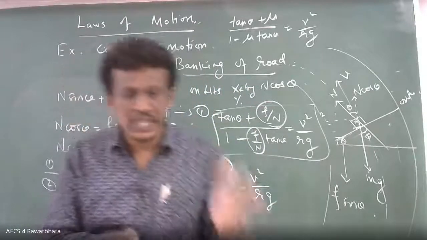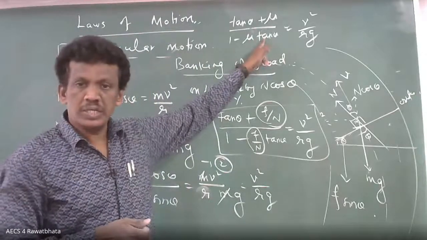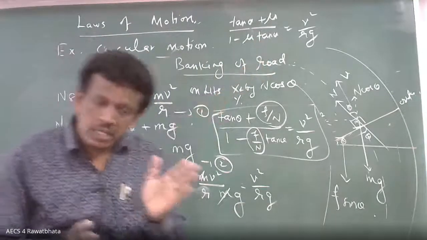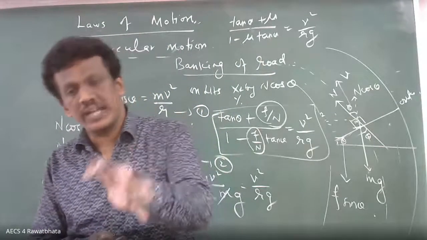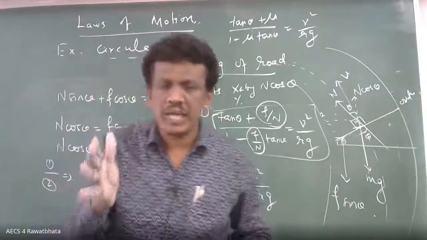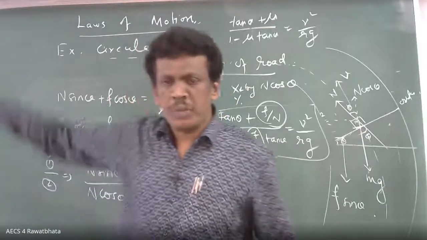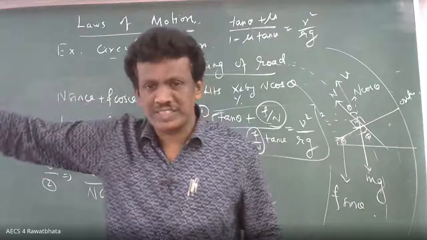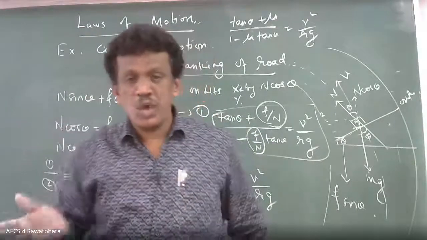Friction as well as what? Banking of road. That's why, with banking of road, you can go with a higher speed. The vehicle will not skid, comparatively speaking. Have you seen banking of road? Yes, sir. When you move from Rawatbhata to Kota, you can see it in many places. That's why you are able to balance.